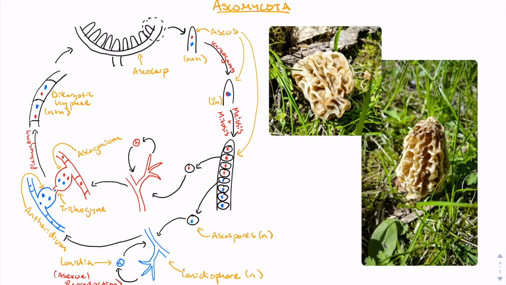Ascomycota, the sac fungi, often produce large fruiting bodies that you can see across the forest floor. The key feature of the Ascomycota life cycle that distinguishes it from other fungi is the formation of specialized cells called asci that sit within the large ascocarp fruiting body. Diploid asci will undergo meiosis to form 8 internal haploid ascospores that can be explosively released from the ascus. Each spore will develop into a haploid individual called a conidiophore that can reproduce via spores called conidia.